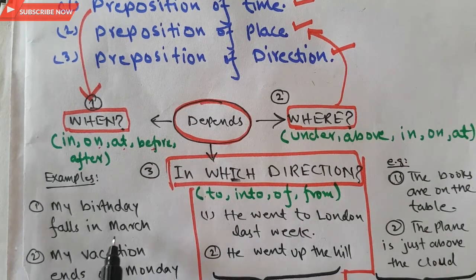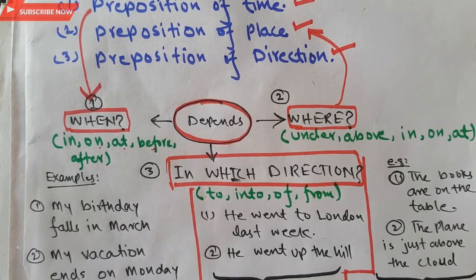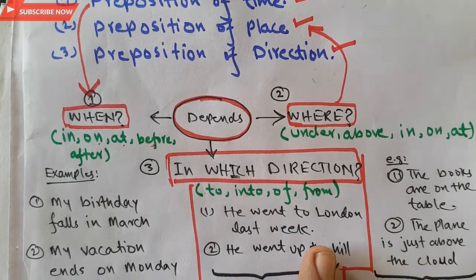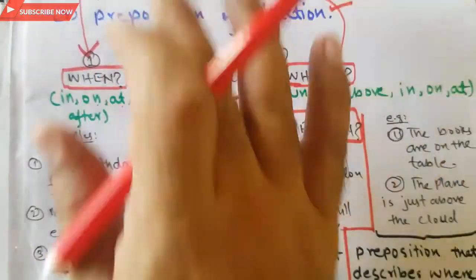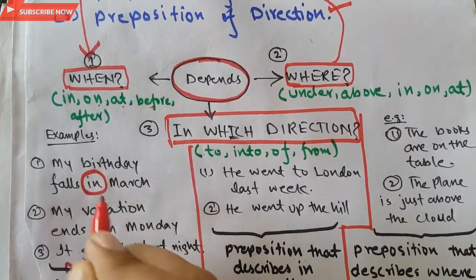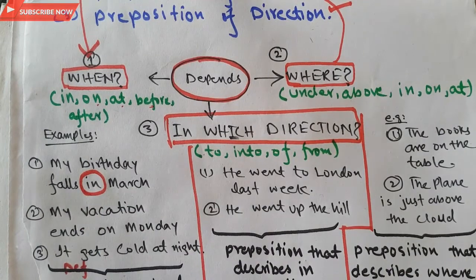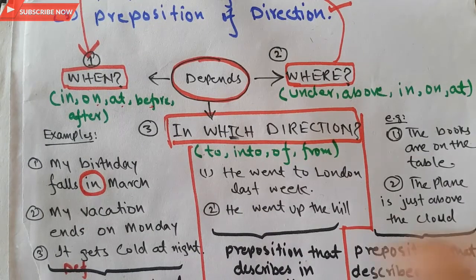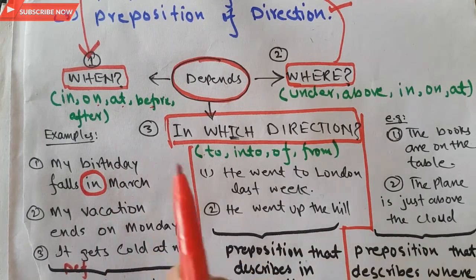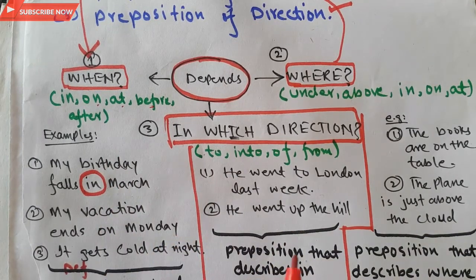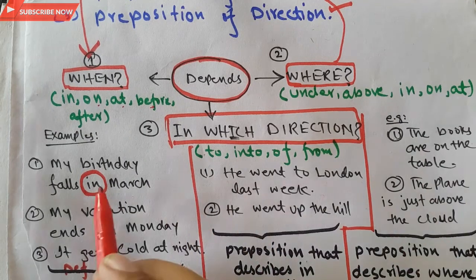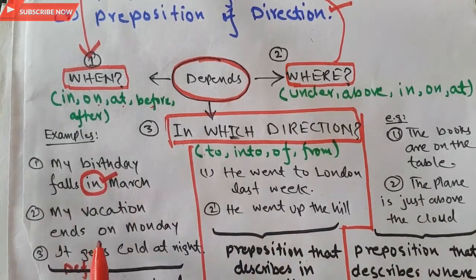My birthday falls in March. In this sentence, which word is known as the preposition? Clearly in is a preposition, but which type of preposition is this? I will say that this is the preposition of time, because every year my birthday takes place in the month of March. So when someone inquires about my birthday, in which month it takes place, I will say that my birthday falls in March. In is a preposition of time.